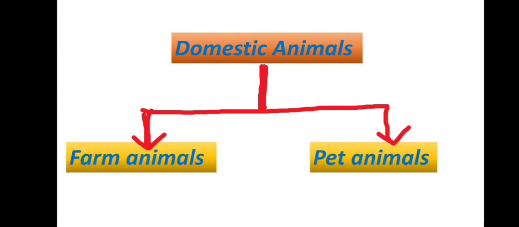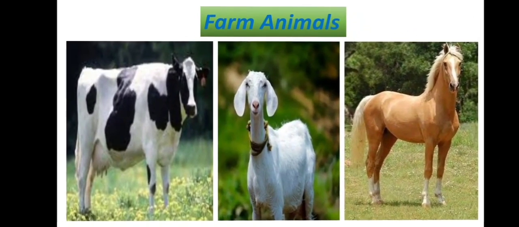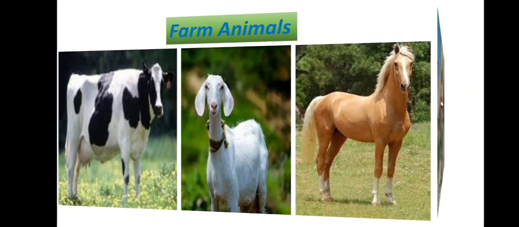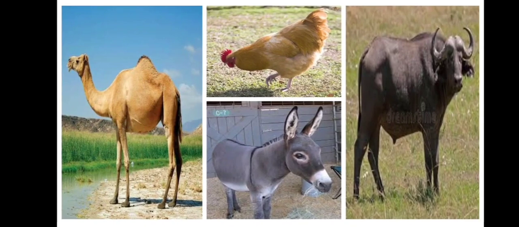So, domestic animals include both farm animals and pet animals. Let's check which are farm animals. Yes, we can see here cow, goat, horse, camels, hens, donkey, buffaloes. These are some examples of farm animals.